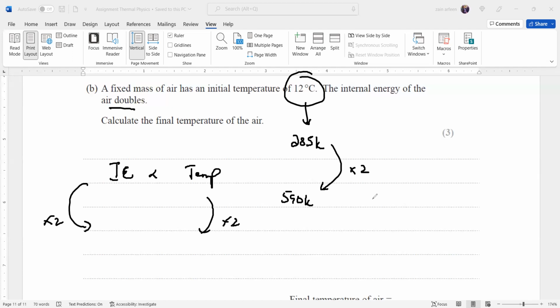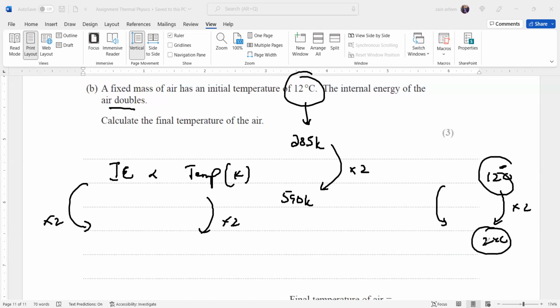It's not like if it was initially 12 degrees and it becomes 24 degrees. If the temperature in Celsius is doubled, the kinetic energy will not double. That is wrong. If the temperature in the Kelvin scale is doubled, then the internal energy will also be doubled.